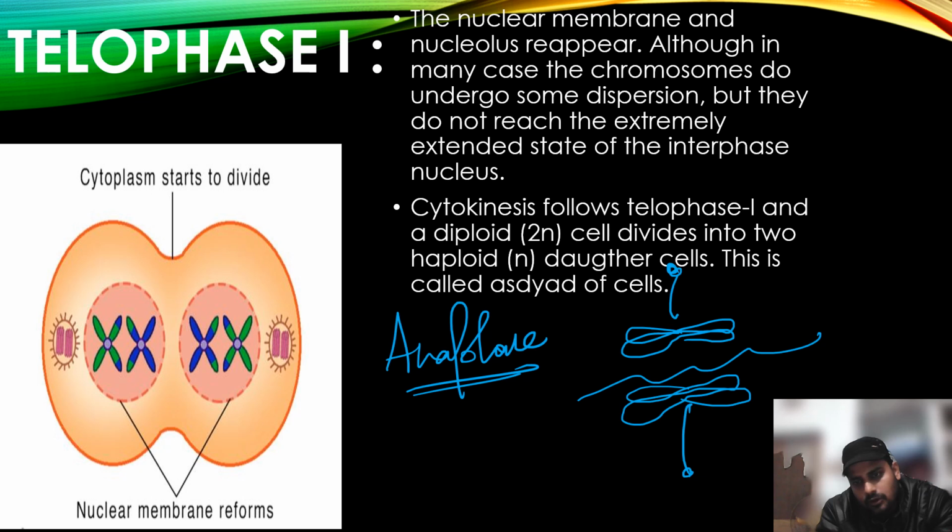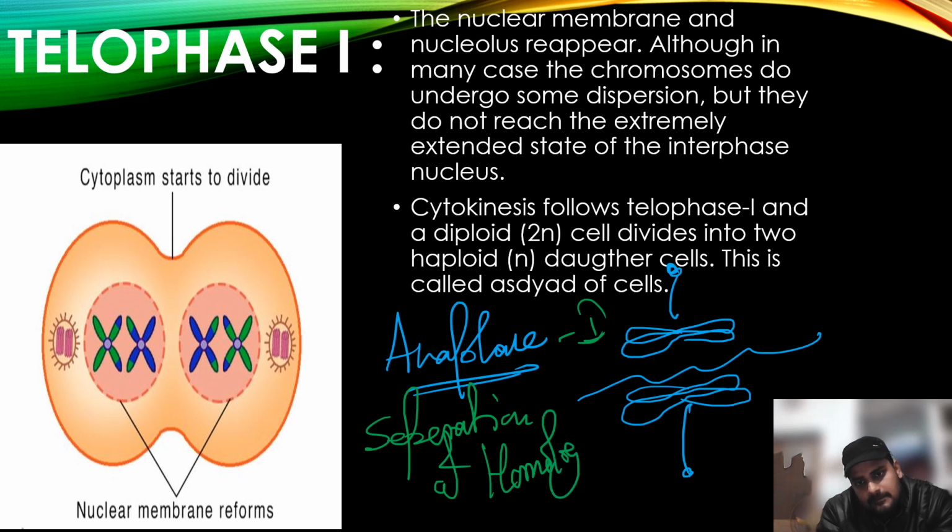So this homologous pair of chromosomes separates in anaphase. So I want to tell you that in anaphase 1, separation of the homologous pair of chromosomes occurs.